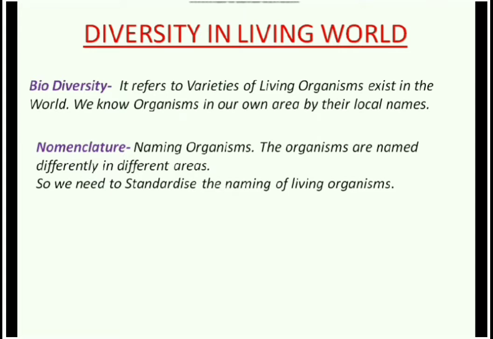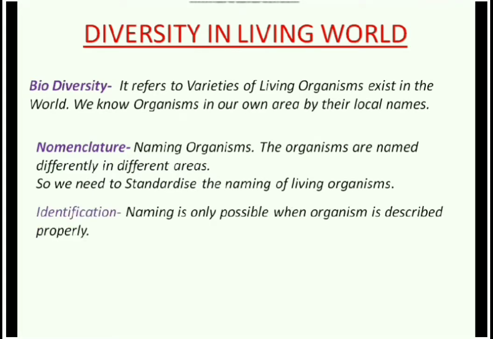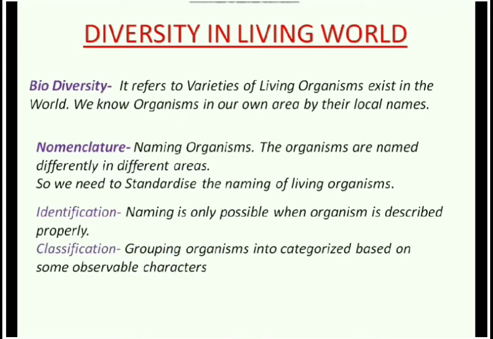For naming an organism, identification of the organism is a must. So we need to identify the organism correctly. Then only can we describe it properly and give a proper name. This identification, nomenclature and keeping organisms into different categories is known as classification. We classify organisms based on certain characters that we can observe.